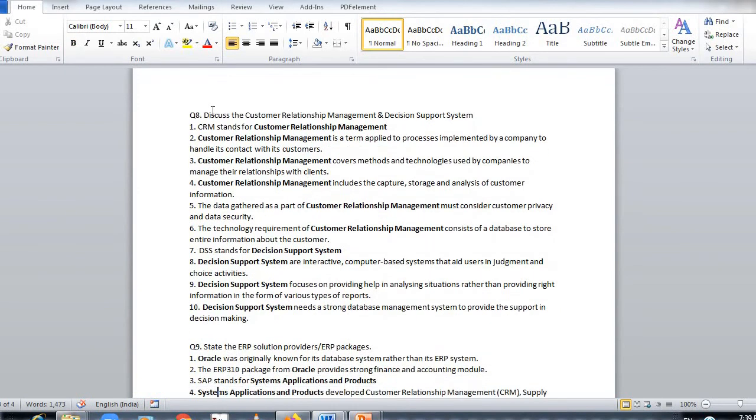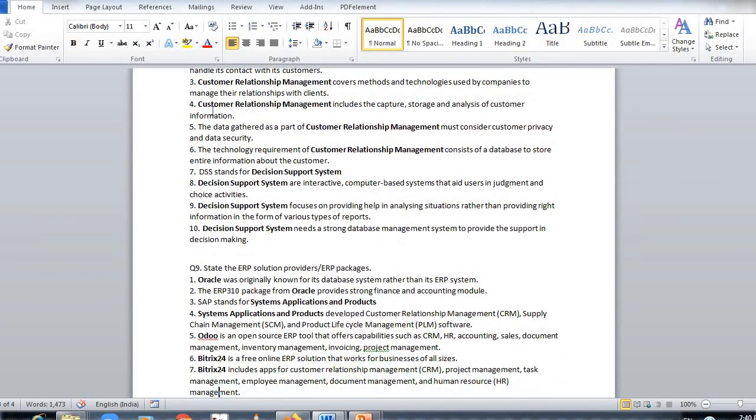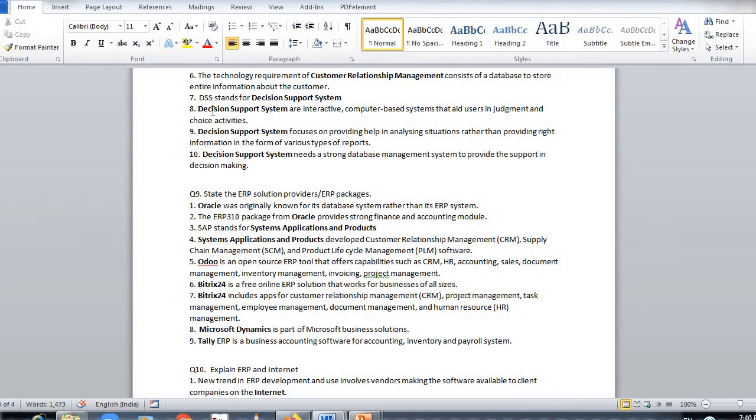Now we will see another question. State the ERP solution providers and ERP packages. As I told you, there are many ERP software providers and solution providers. The first is Oracle. Oracle was famous for its database system originally, rather than its ERP. Then later Oracle started with ERP, with the ERP 310 package, and it started with the Oracle Finance and accounting module also.